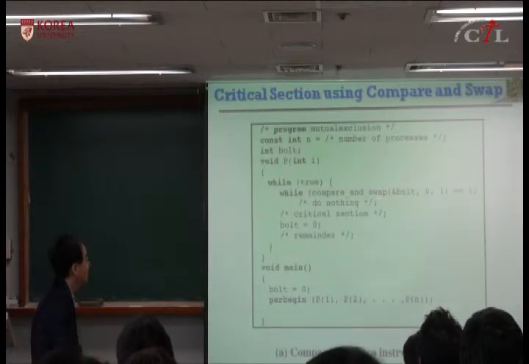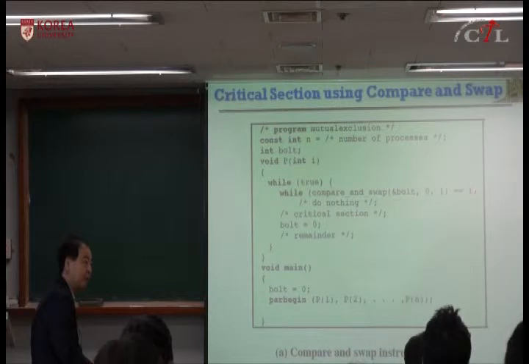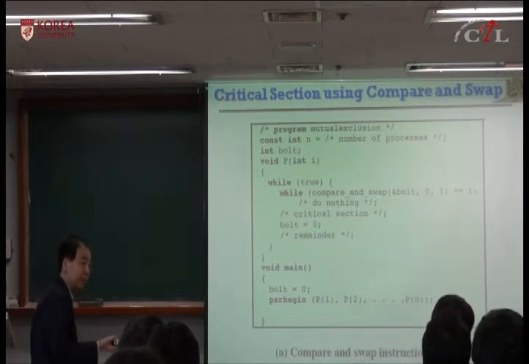This function returning 1 means it has read a value of 1, but another process accessed the location already. And before the other process resets this value, it cannot succeed in compare and swap.